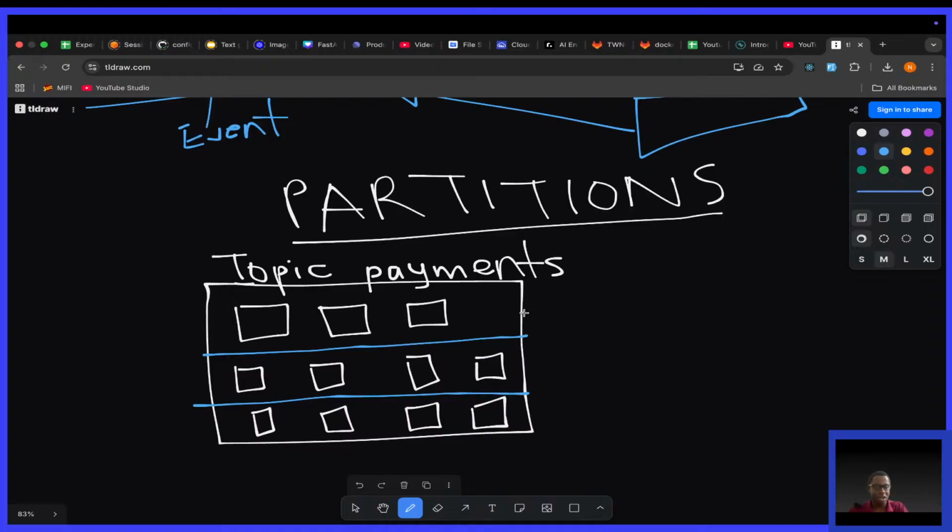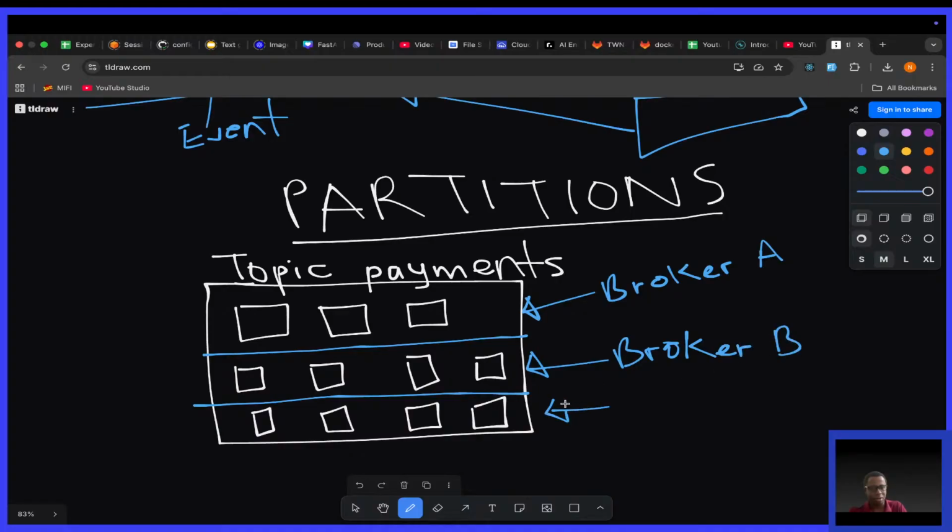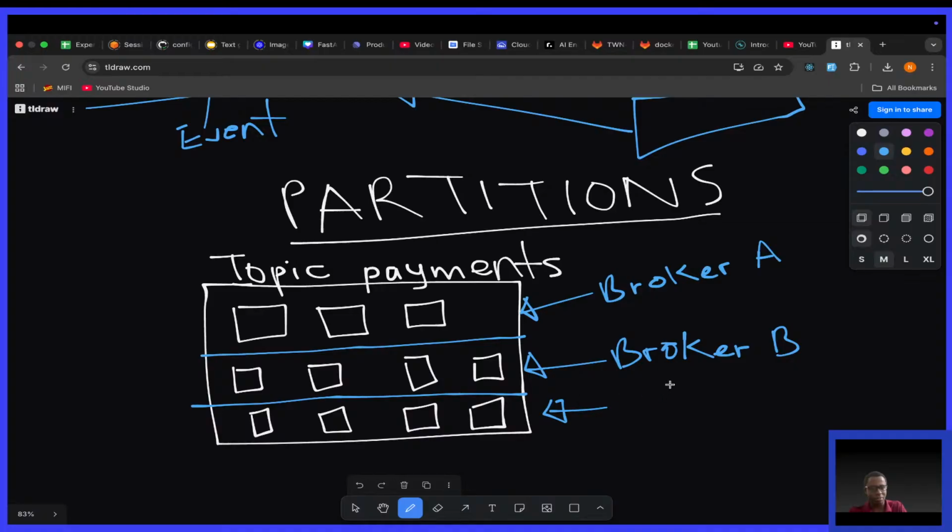You can have a broker handling this. Remember, a broker is simply a storage. You have broker A handling this partition, broker B handling this partition, then another broker handling this one, let's say broker C. As simple as that.